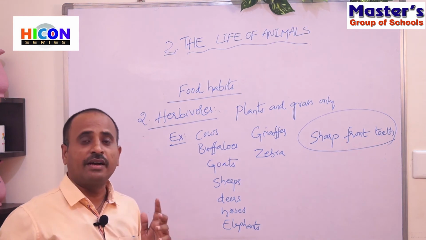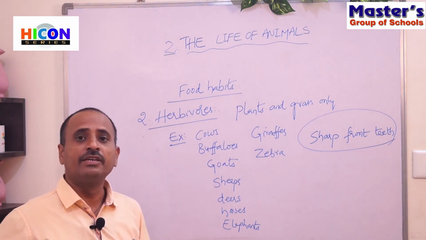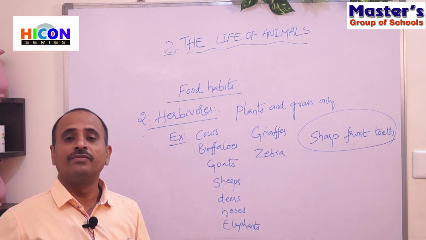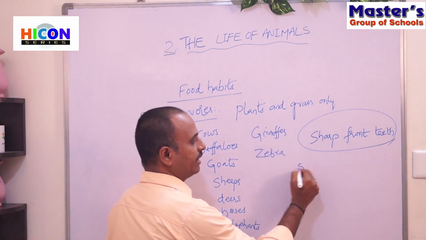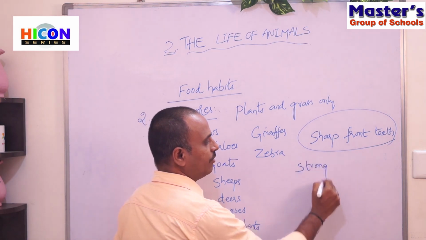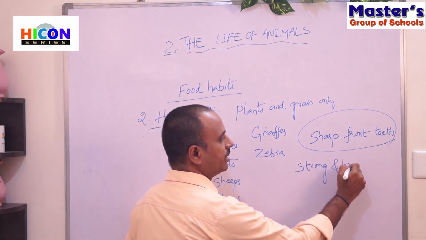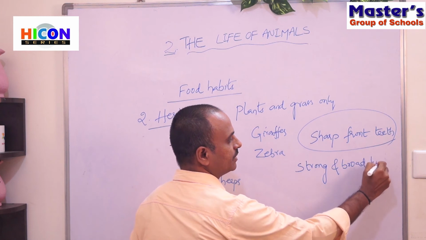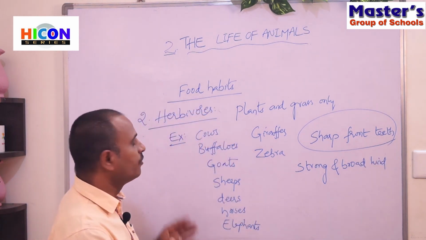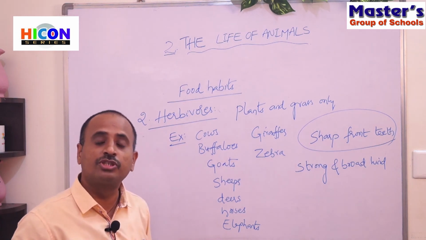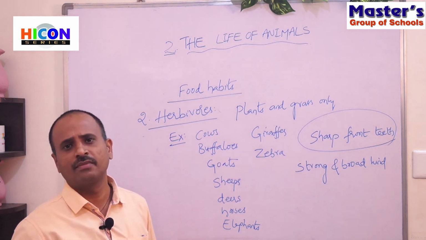And the hind teeth are very strong and broad, which helps them to chew the food. These strong and broad hind teeth help these animals to chew their food easily.